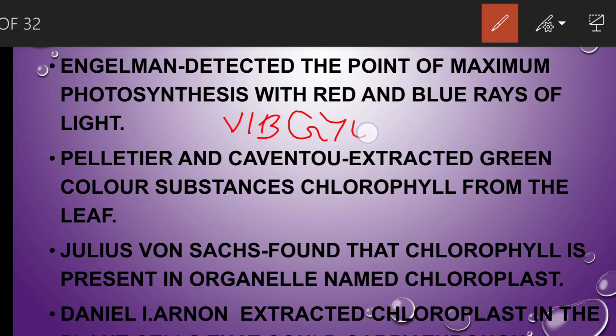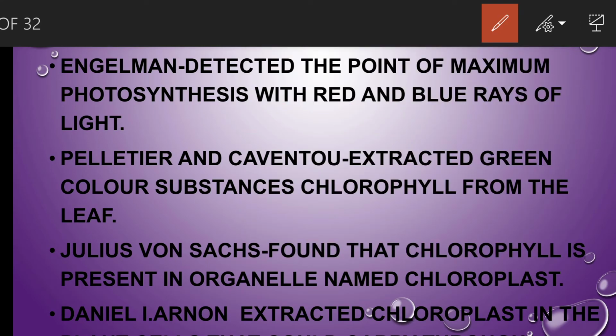All the different colors were exposed to the strands of algae, and he also conducted the experiments on sensitive bacteria. These bacteria gathered greatly, and the maximum rate of photosynthesis takes place in the presence of these two lights, blue and red. That means Engelmann concluded that the highest rate of photosynthesis takes place in the presence of blue and red rays of light.